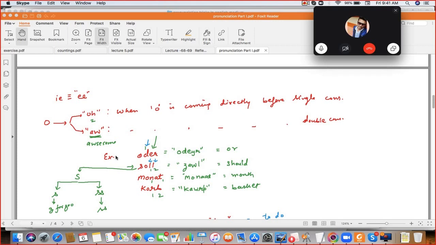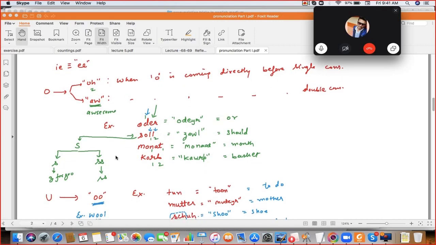Next is O. O has two sounds, the long O and the short O. After O, if it is one consonant, it will have the long O sound. Otherwise, it will have the short O sound. Speak the example: Ort, Zoll. Single S is voiced, double S is sharp. Zoll. Monat, after O one consonant. Speak slowly: Monat. And Korb. After O, two consonants, and B in the end is per. Korb.